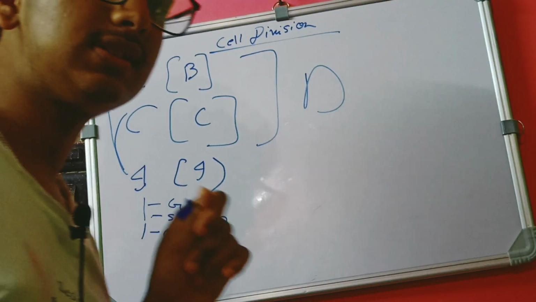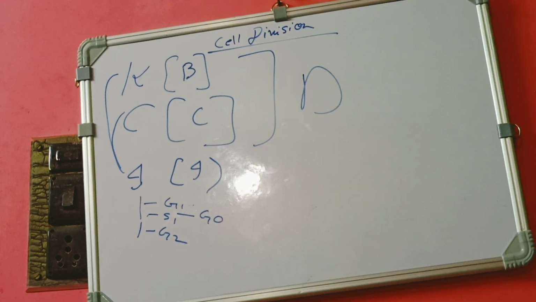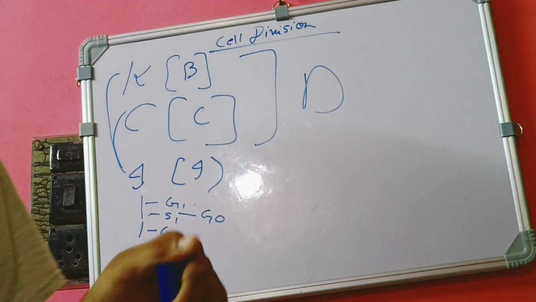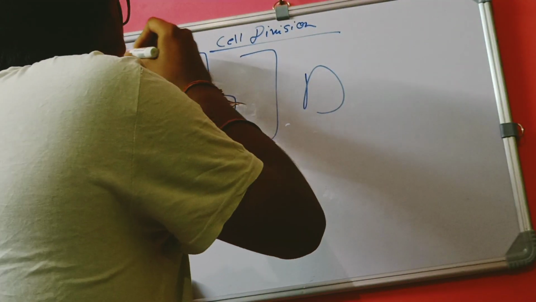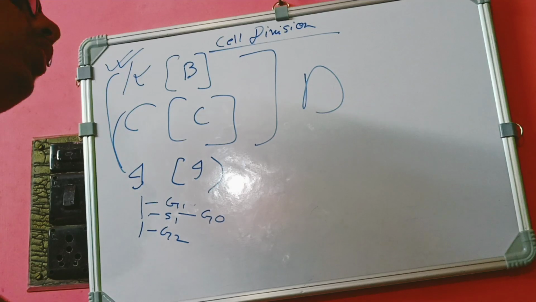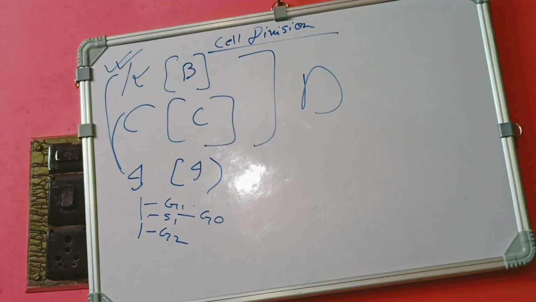In many books we see that we start from interphase, but for easy explanation today I'm starting with karyokinesis first. Already I discussed karyokinesis methods and phases like prophase, metaphase, anaphase and telophase.